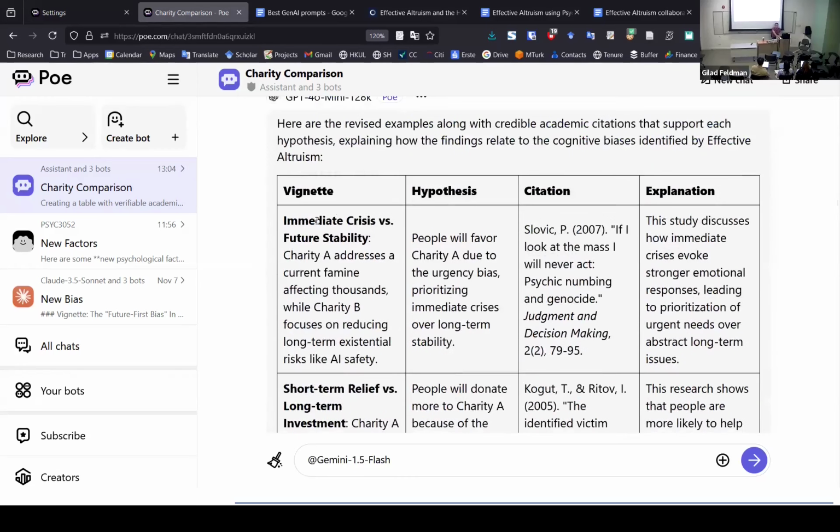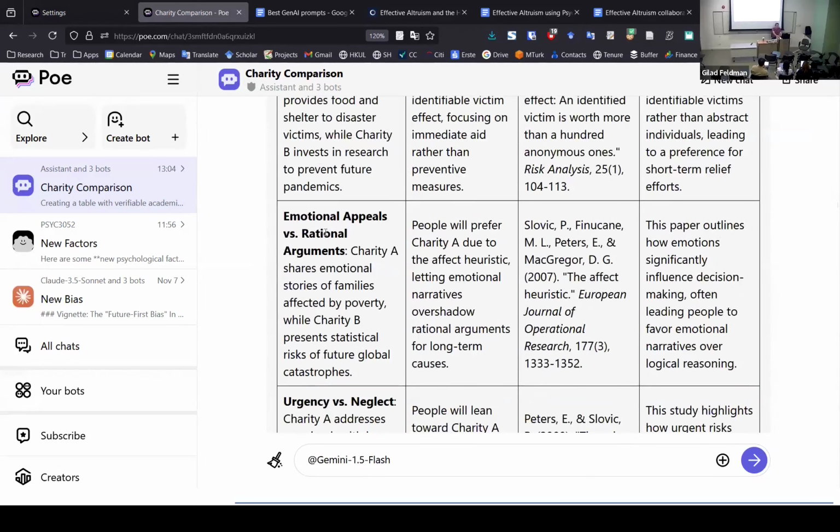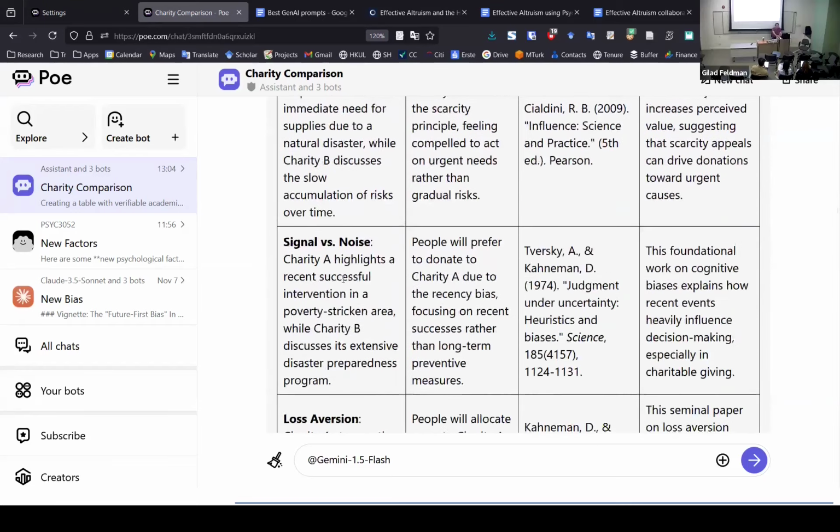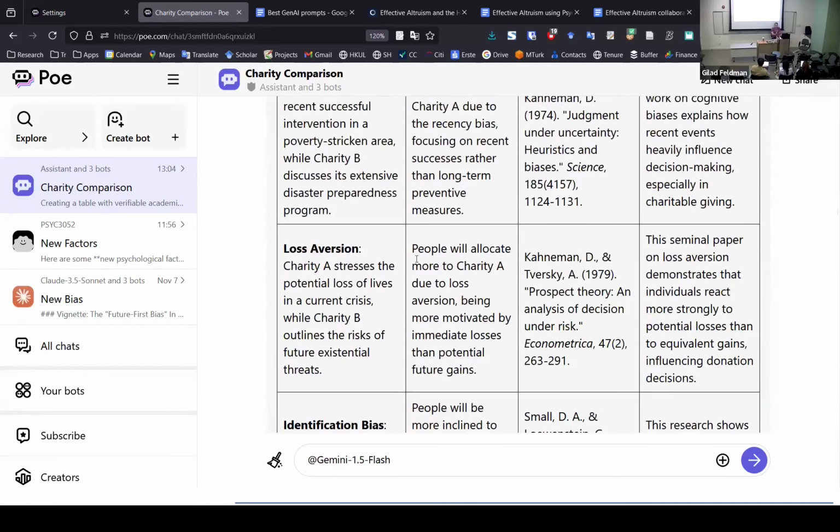And these kinds of factors, so immediate versus future, short-term, long-term, emotional versus rational, urgency versus neglect, familiarity, scarcity, abundance, it's just wonderful. So already within 5 different prompts, I already have some very high quality hypotheses. So if you're sitting together with your team and it's like, what should we do? What does the professor want? I don't know. Maybe I didn't pay enough attention, or I got lost with all the things in the course. You don't need to struggle with any of these things because you've got this monster tool that really helps you generate a lot of new things.